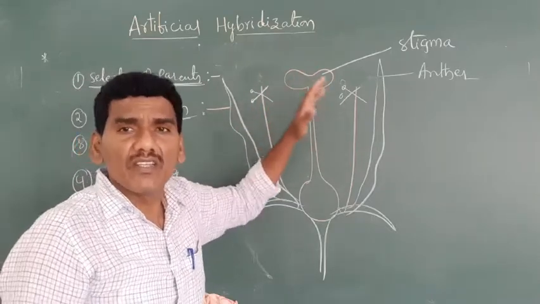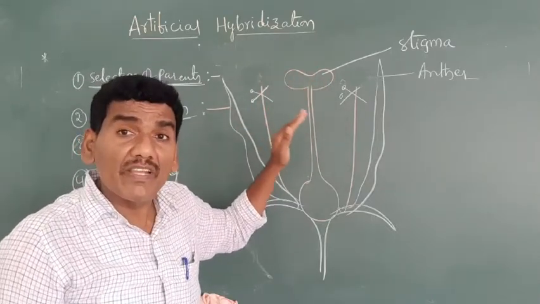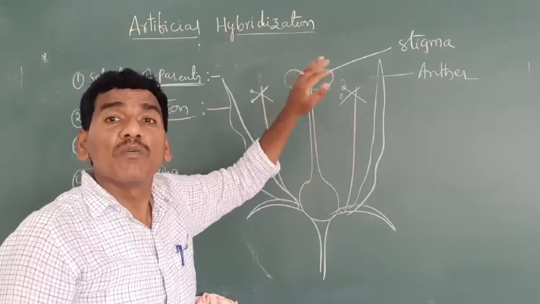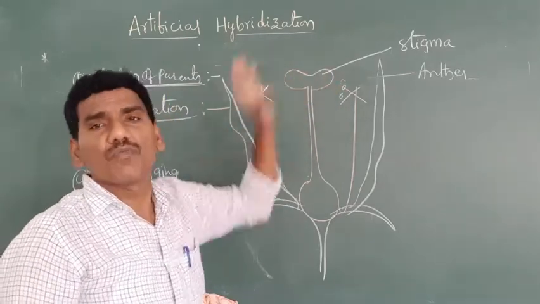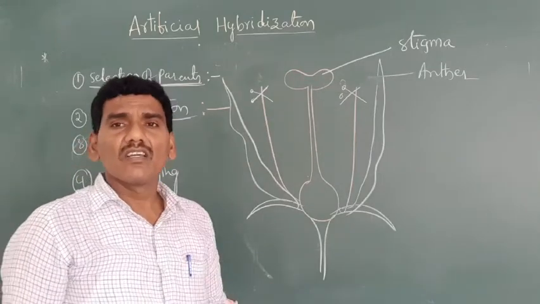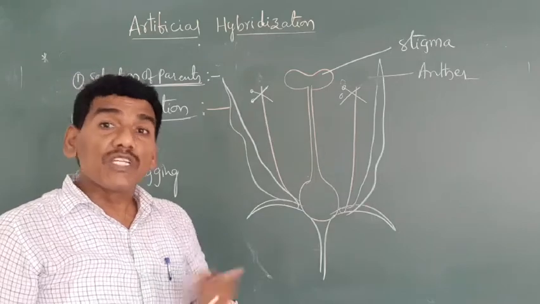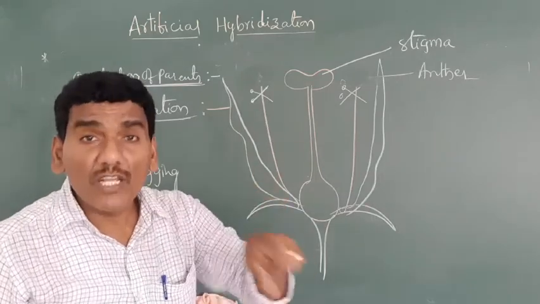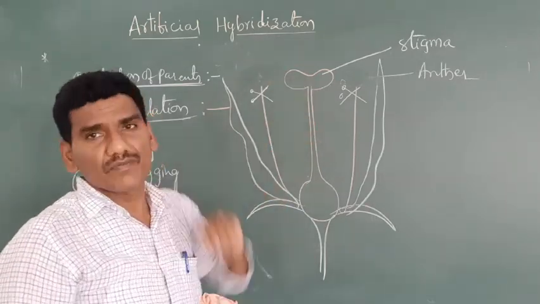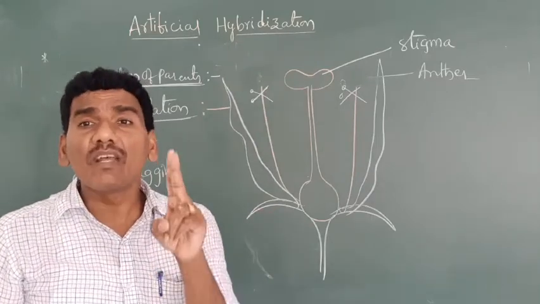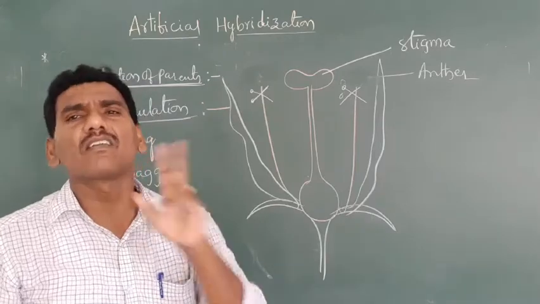Self-pollination is prevented, because the anthers are removed. Generally, we follow two important methods for the removal of the anther.